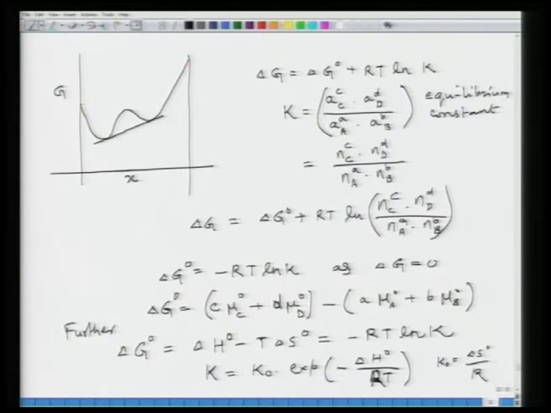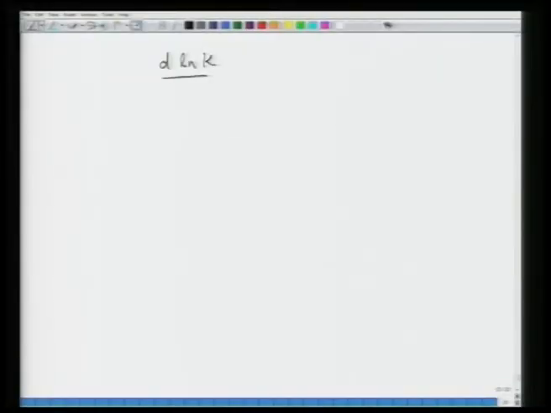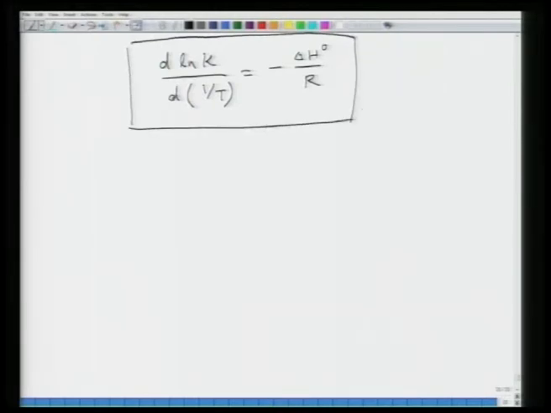The temperature dependence of K can be shown as d ln K divided by d(1/T) equal to minus delta H naught by R. So, this shows that K is dependent on temperature, which is equal to minus delta H naught by R, and this is basically a very important outcome of the Gibbs-Duhem equation.